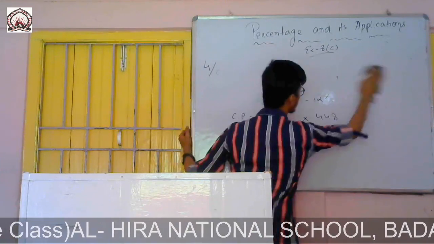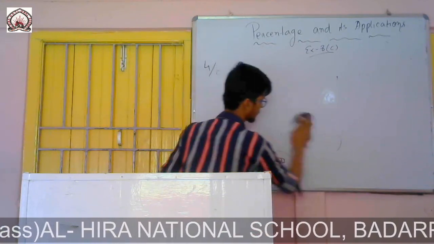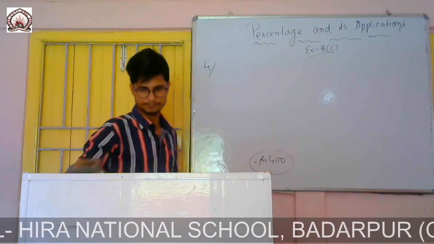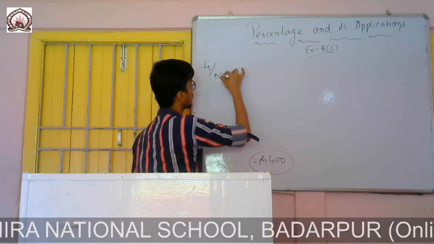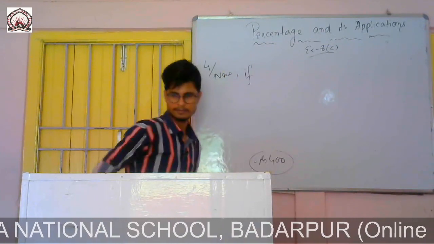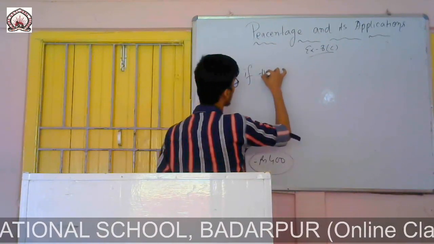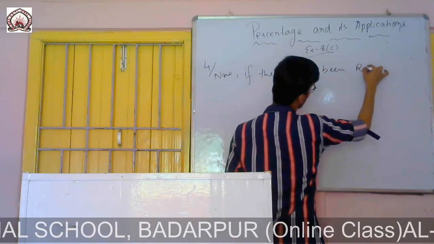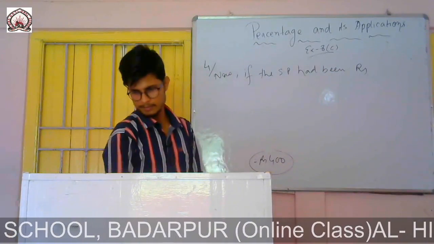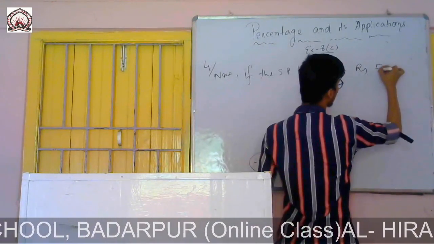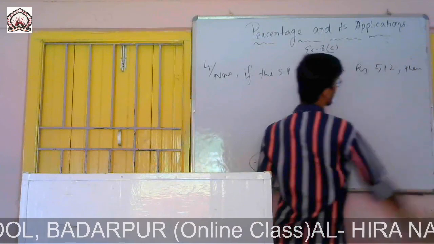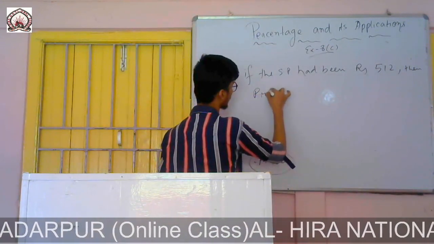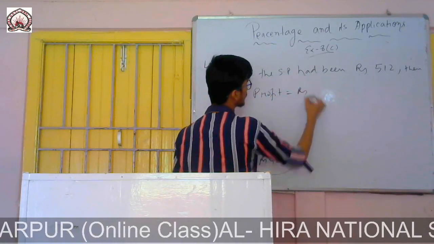So now we will find the profit. If the SP had been rupees, what is the SP given? It is 512. Then if the SP had been this, the profit will be rupees.